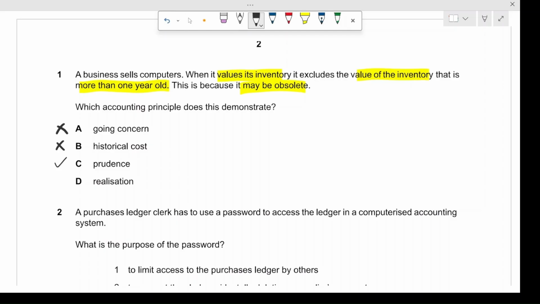However, let's discuss the last one too, realization. Realization isn't about reducing inventory for obsolescence of the inventory. So this is also not applicable. This instead refers to realizing something when it happens. So when we know for sure, this question says that this is because it may be obsolete. But in the case when we know it's obsolete, then we would realize that loss and we would take it to the P&L as a loss. All right, so realization is also not applicable. So in this case, the correct answer is option number C, which refers to prudence.